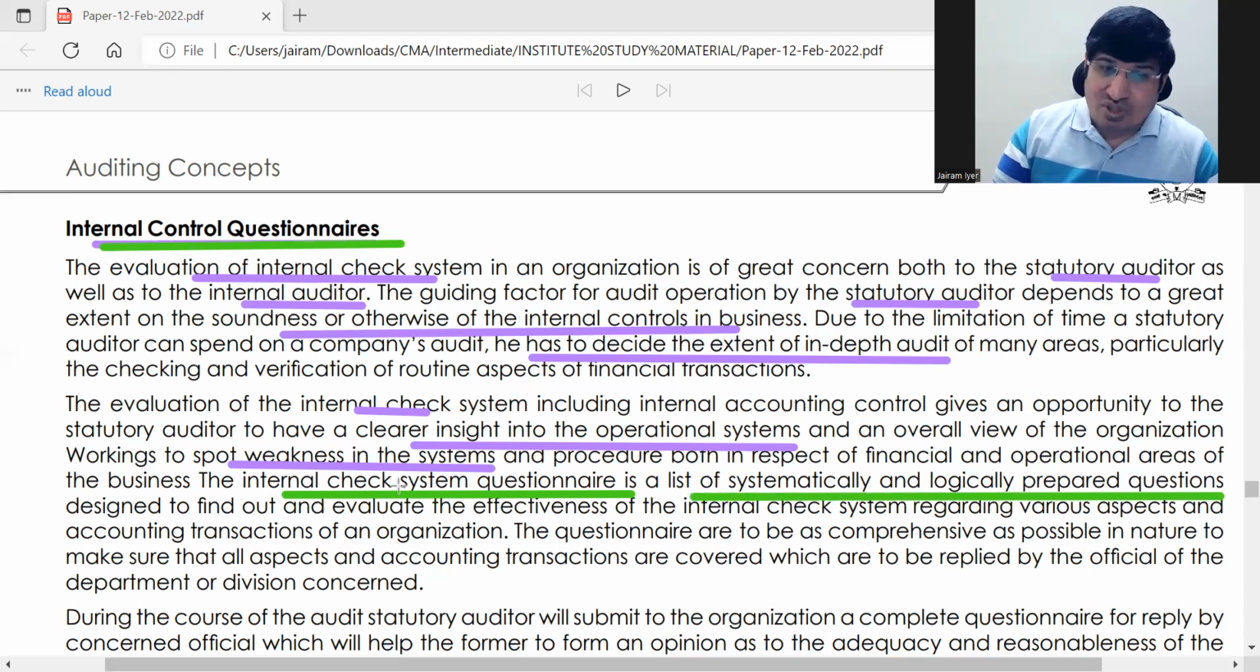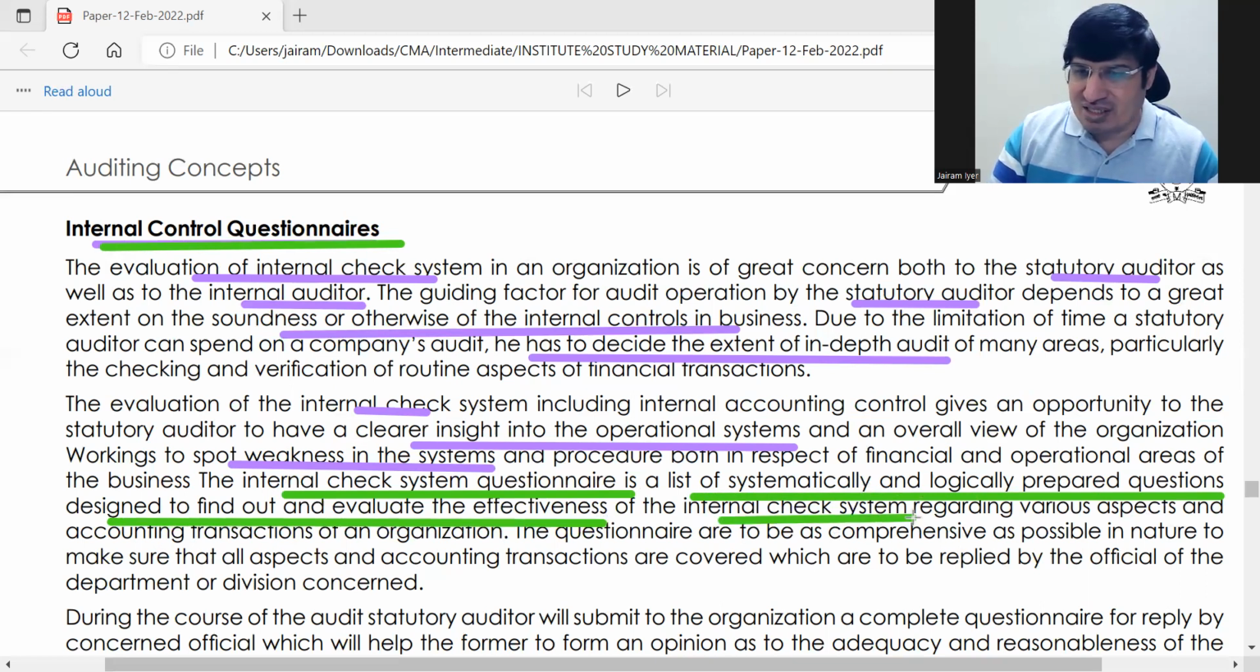What is a questionnaire? You should be able to write this. May not be word to word, but something like this. A list of systematically and logically prepared questions designed to find out and evaluate the effectiveness of internal check system. That's the main part. It should be as comprehensive as possible.